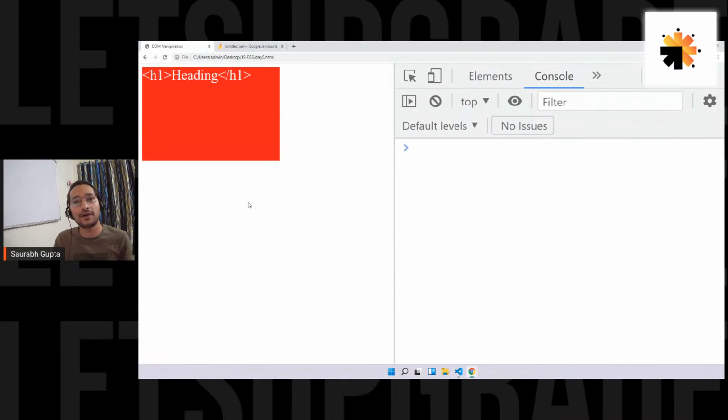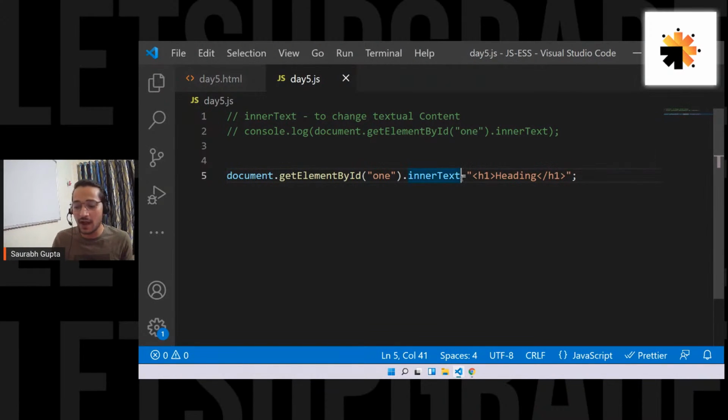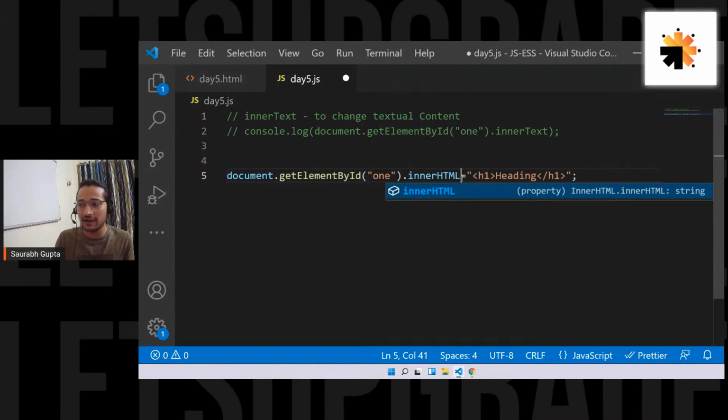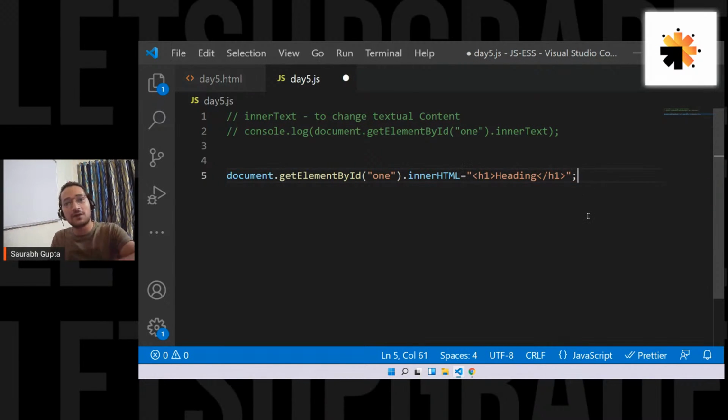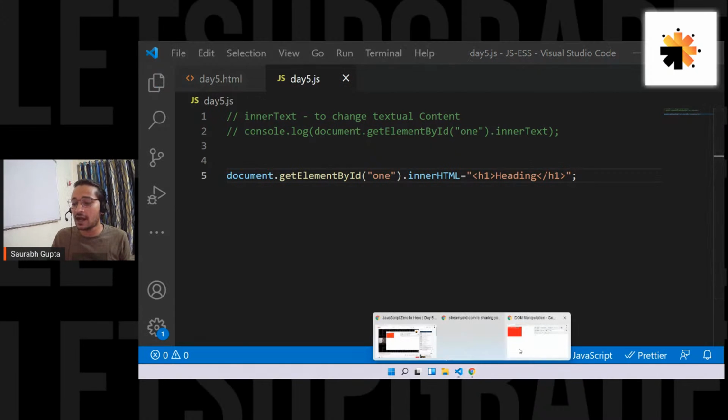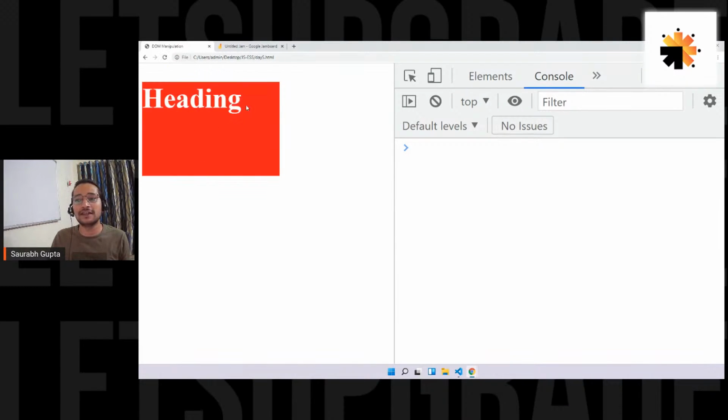And here we go. Nope. Now the h1 is also getting treated like text. It is not getting treated like an HTML element. You can see h1 is getting printed, h1 heading h1, and that's not something I want. In this case, you have inner HTML, which actually understands the difference between tags and text and treats them accordingly. Inner text treats everything like text, so even if you put some tags, it will go like text. And in this case now, see, h1 will get treated like a normal h1. You can see the heading is getting bigger because h1 is getting applied.